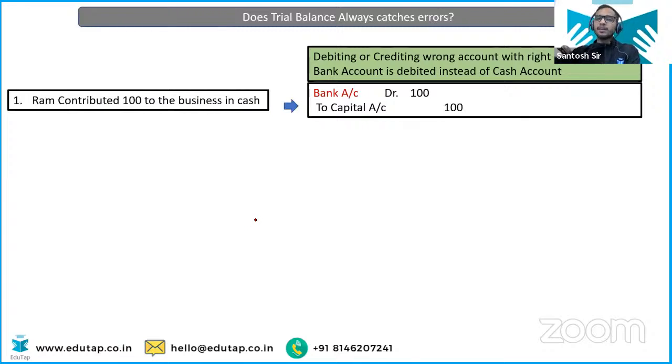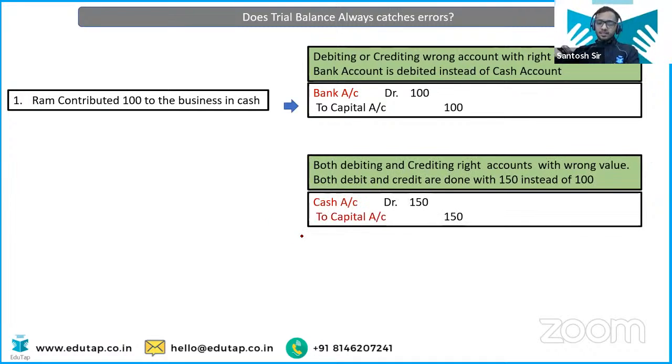It might happen that there was some error, but that error has been compensated by some other error as well. I'll give you the example. Don't worry. See, this is the example. Suppose bank needs to be debited by 100 and capital needs to be credited by 100. Now, you are the accountant. What have you done? You have debited the cash account by 150 and you have credited the capital account by 150. So now the total of debit and credit is the same. It is 150. When you prepare the trial balance, it will not show the difference between debit and credit.